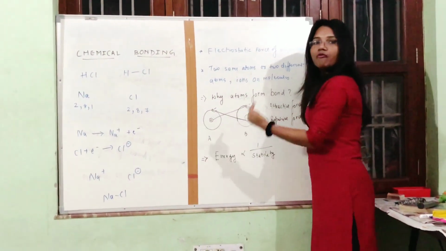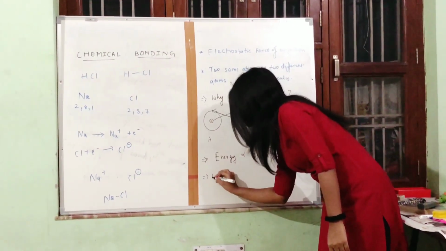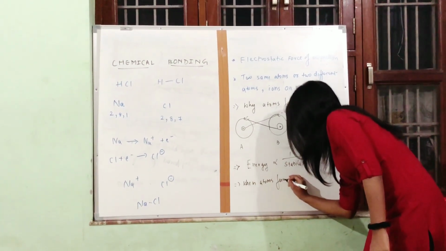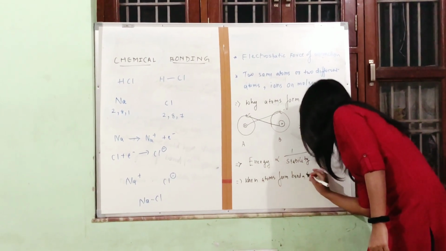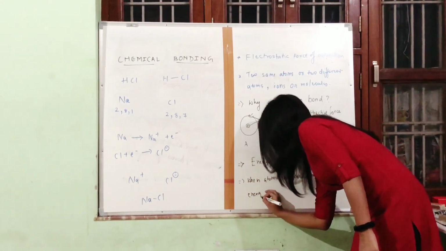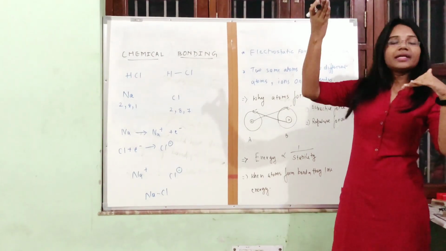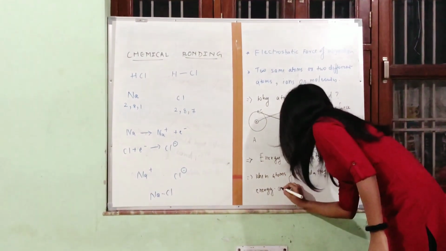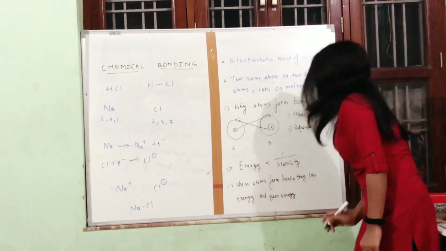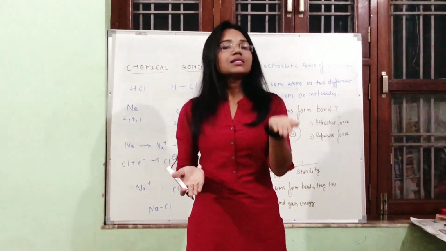Correct? So the same thing happens here. When two atoms form a bond, they lose energy. Losing energy means the energy will decrease, so stability will increase. So there is only one reason why atoms form bonds, that is they gain stability.